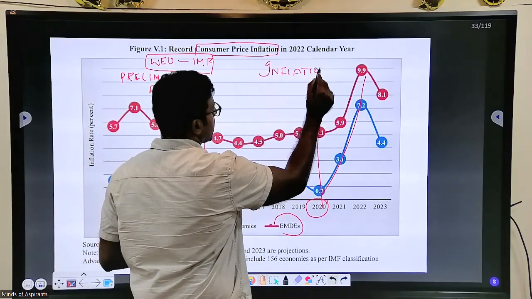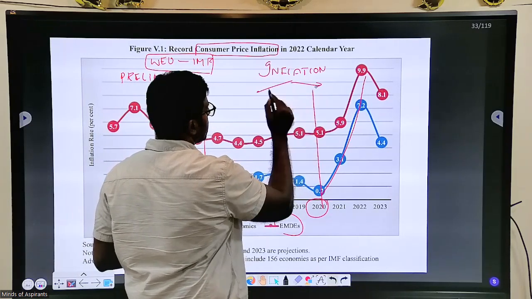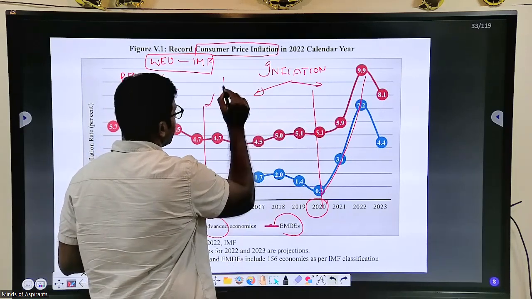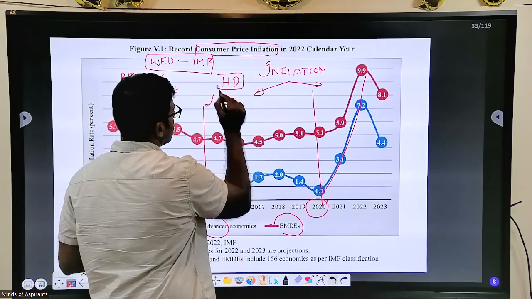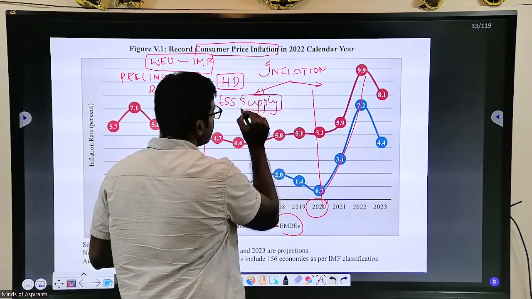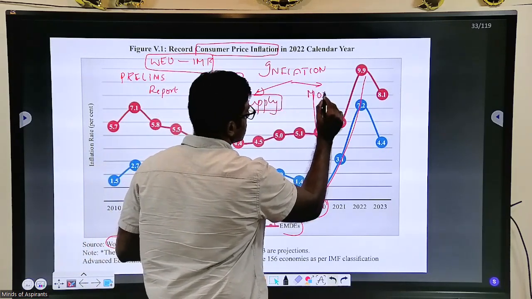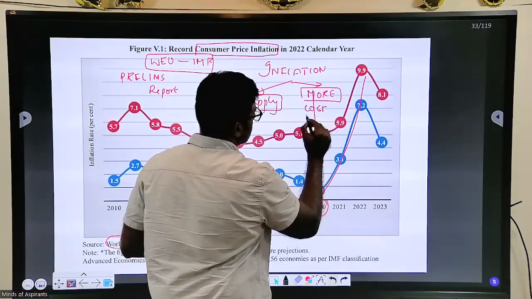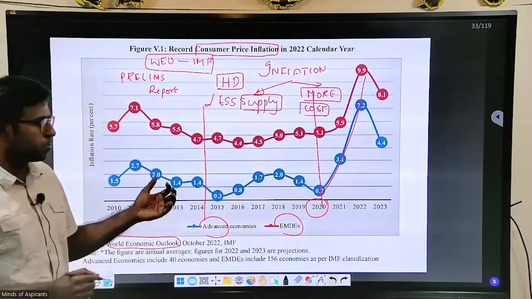Inflation is of two types, correct? One is when there is less product or high demand, less supply, so a supply side constraint. Another is more wages, more cost, so cost push inflation.